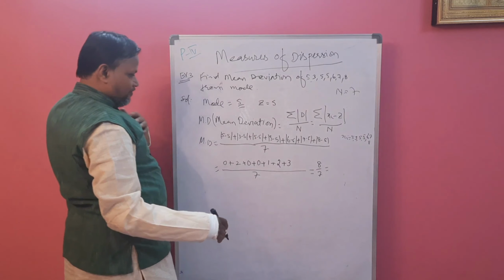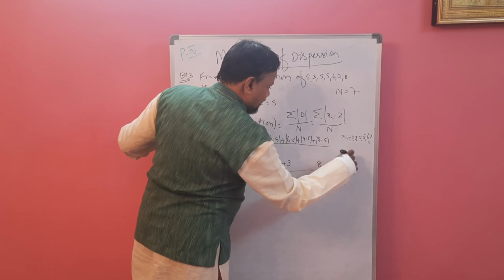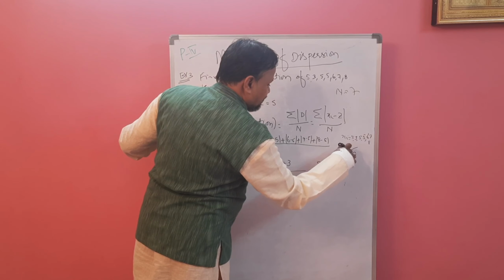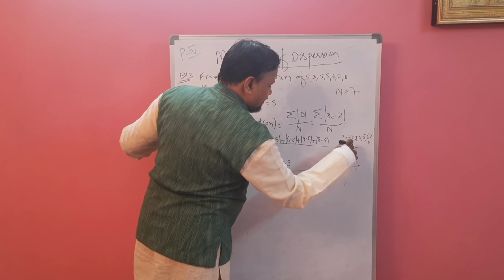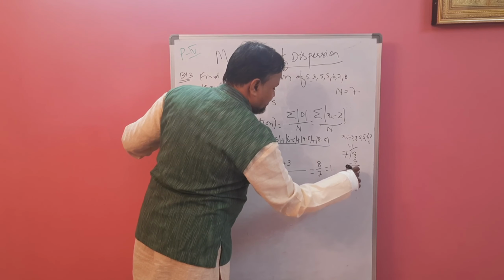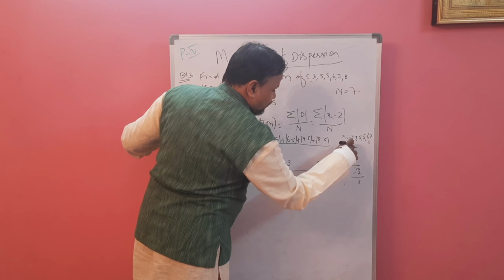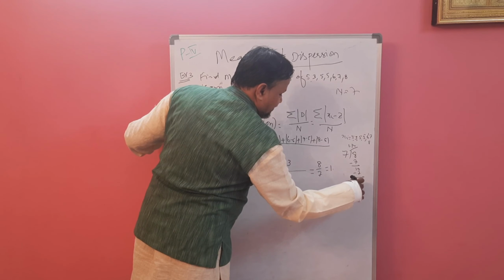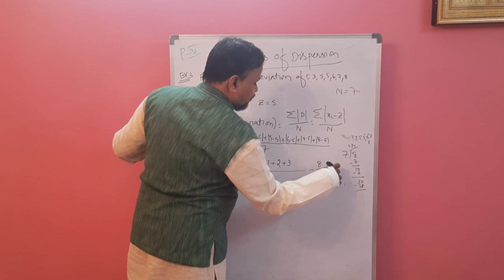Now divide 8 with 7. 7 ones are 7. You will get 1. Then 10 by 7, 7 ones are again 7. You will get 3. 4 sevens are 28. So up to 2 places it's enough. 1.14 is your mean deviation.